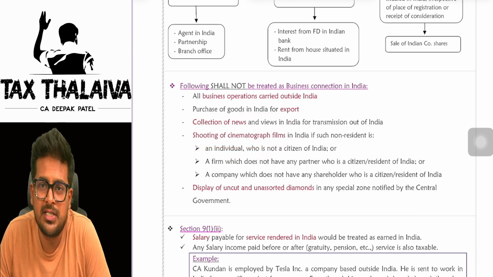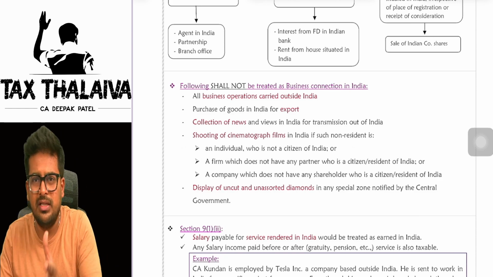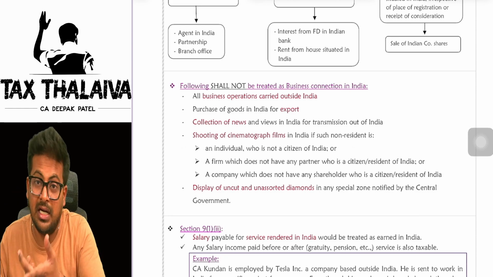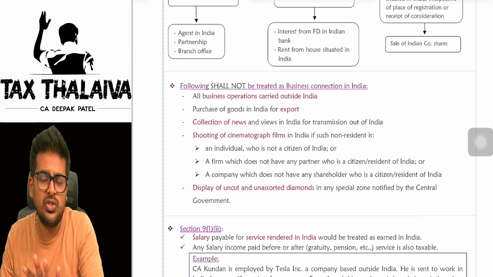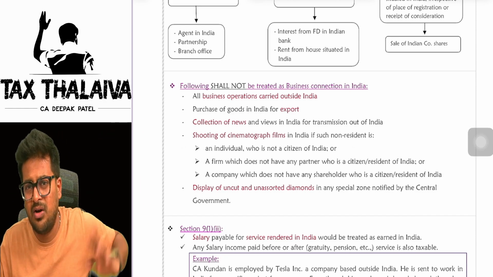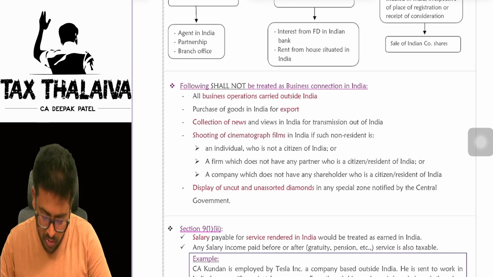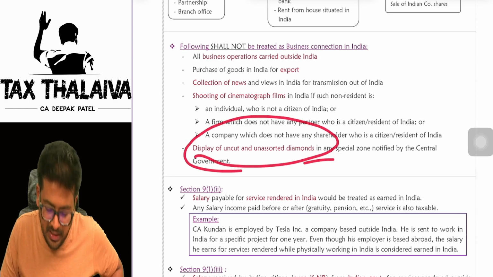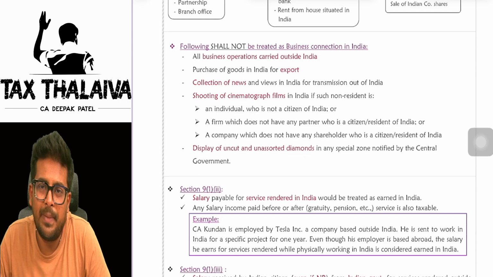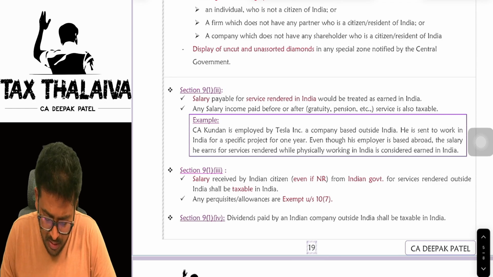Shooting of cinema films. Let's say, for example, a Hollywood film wants to shoot in India. The location is very good, so they can just shoot and go out. But if they come and present the film here and earn money, that will be taxable. Just to shoot is what they did. That's all. A few clips they have taken here. They went there. They sold the tickets there only. They earn income outside India, then it will not be treated as income deemed to accrue or arise in India. Display of uncut diamonds. So, if in some jewelry exhibition the diamonds are presented, in that case, any income generated by the non-resident will not be taxable.